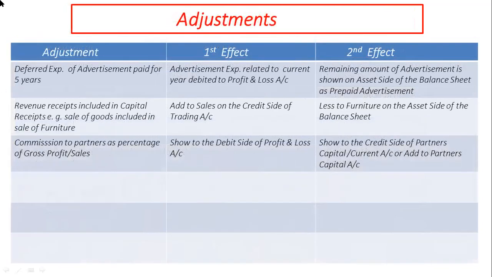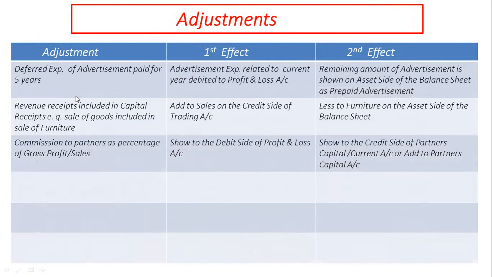Further adjustment is deferred expenses of advertisement paid for 5 years. But practically, final account is prepared for only one financial year.